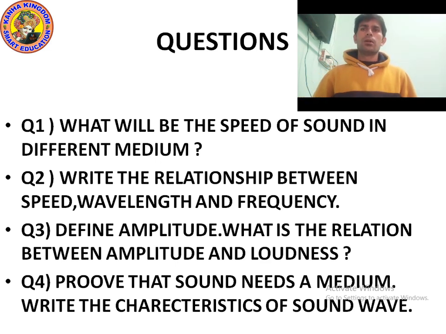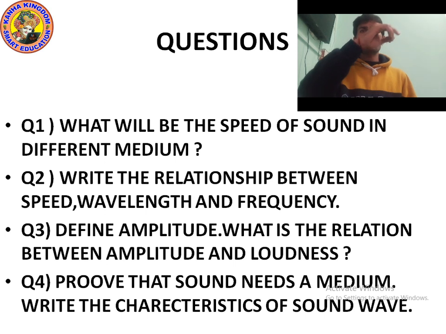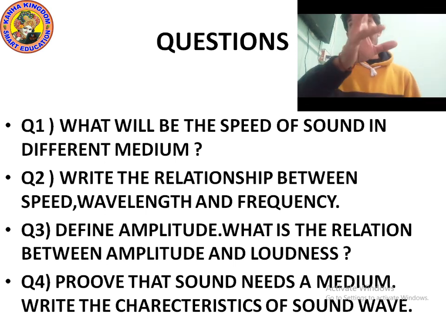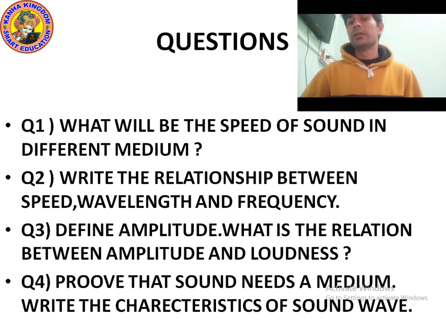Question number four: prove that sound needs a medium. Write the characteristics of a sound wave. Characteristic number one: a sound wave can be described by frequency, amplitude and speed. Characteristic number two: sound can be graphically represented as a wave. There is always a change in the density and pressure as the sound wave moves in a medium.